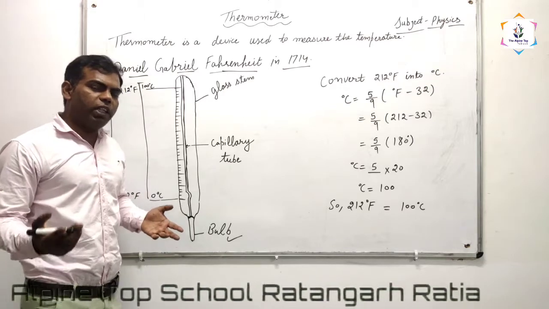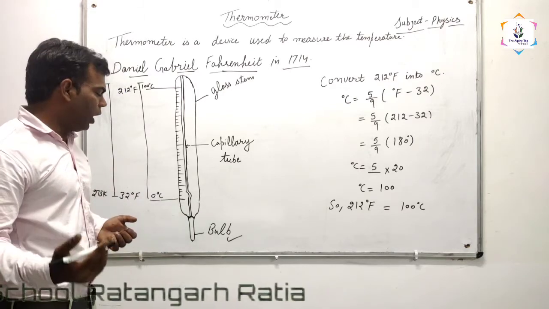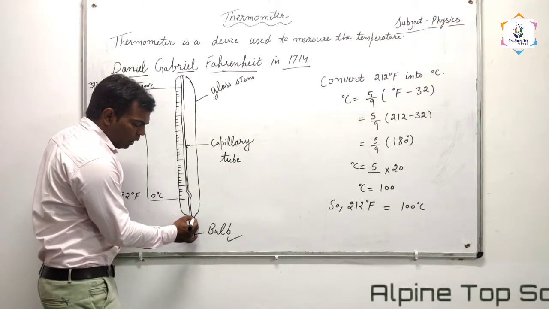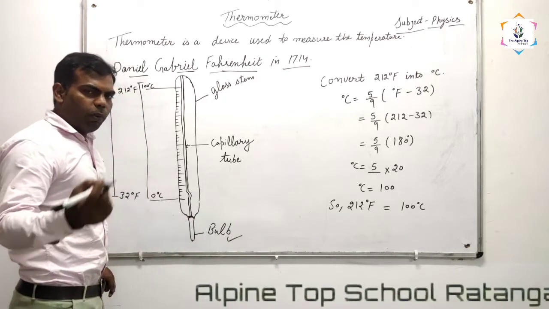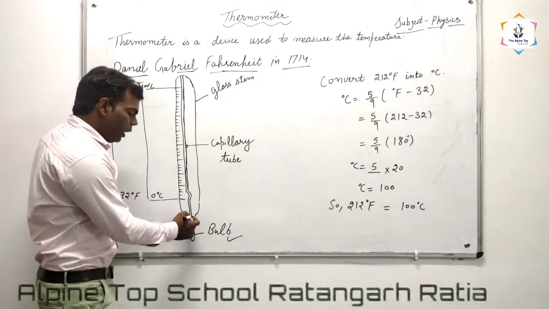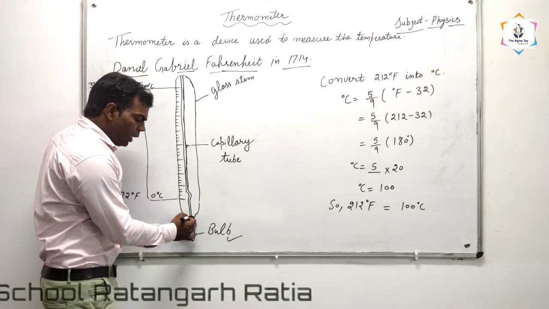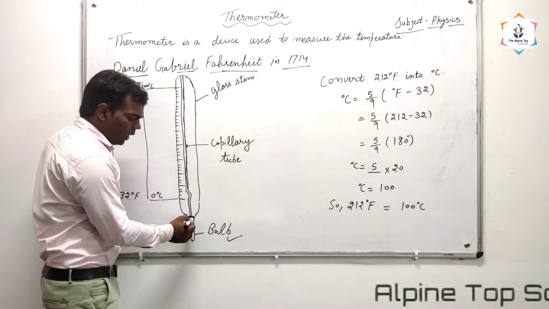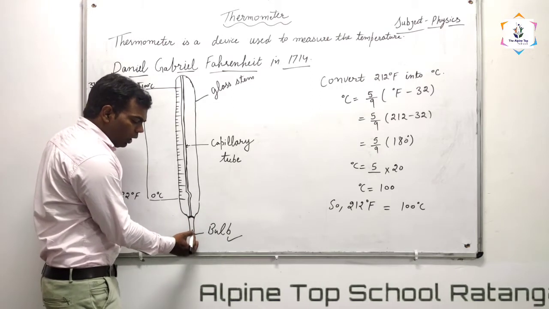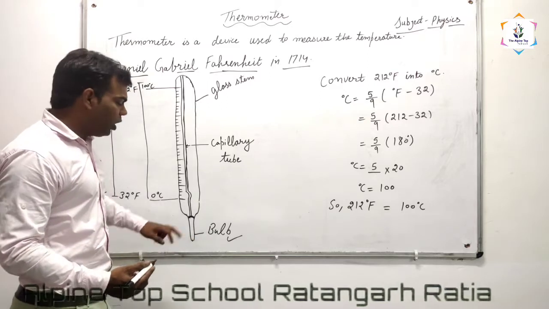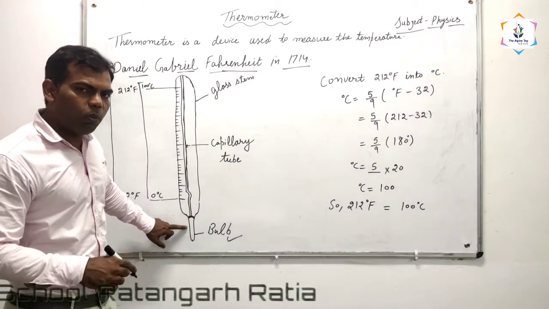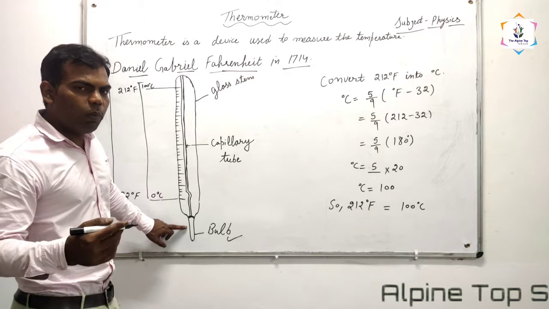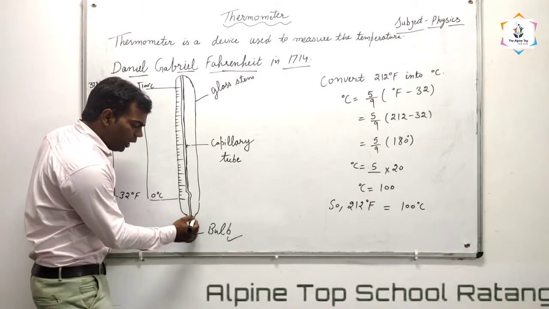When we have to check the temperature of any object or body, we increase the temperature of this bulb by putting the thermometer in the mouth. When the temperature of the bulb is increased, then the thermometric liquid... which type of thermometric liquid is used in the thermometer? Mercury. Mercury is filled in this bulb.